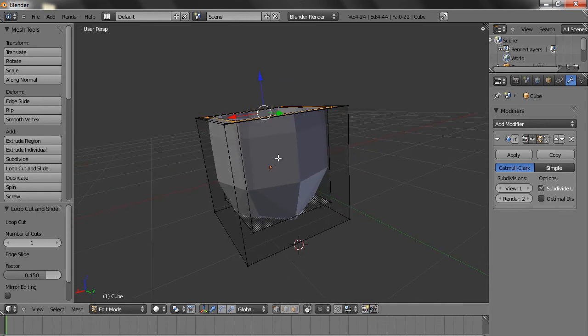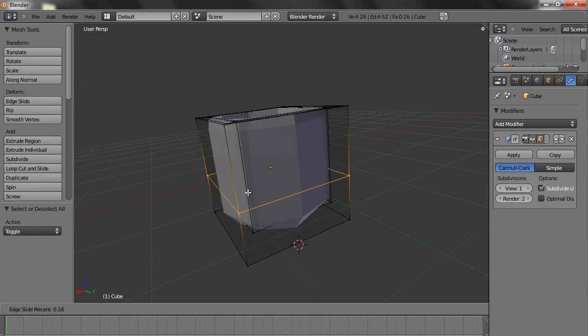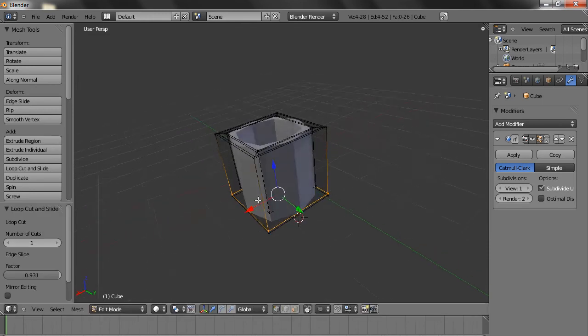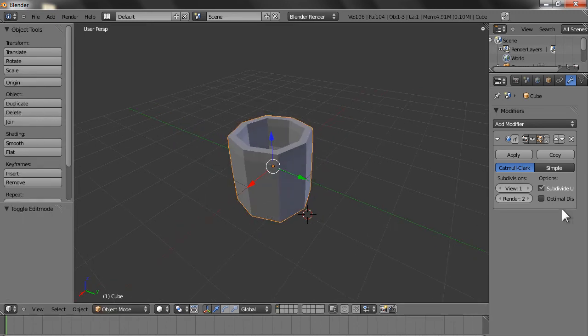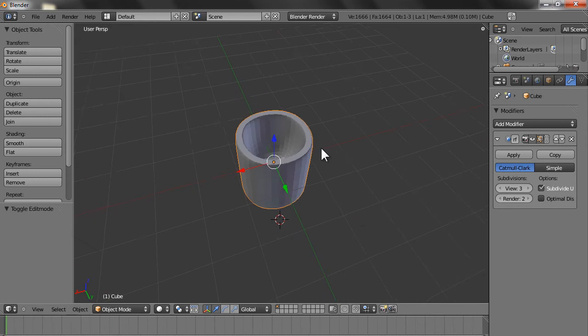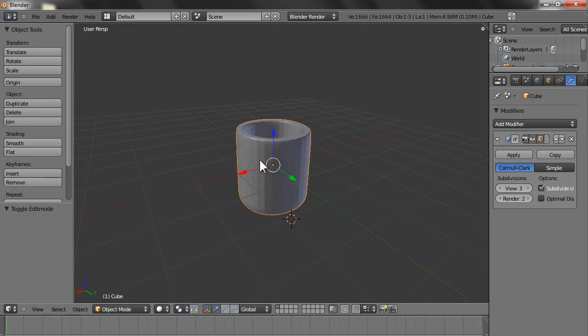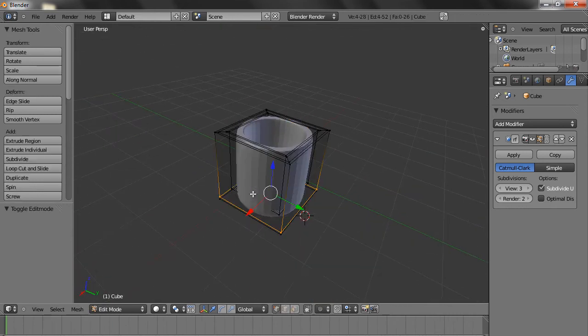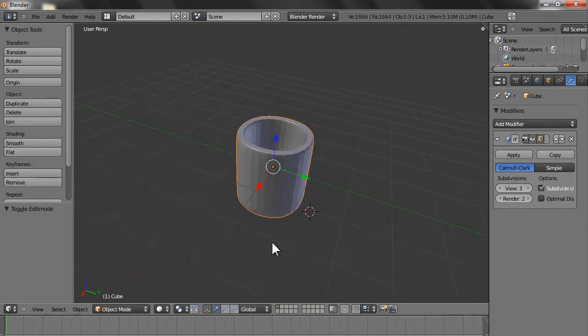Now to make sure that the cup is a little flat along the side and has a flat base also, we create a loop like this and come out, increase the subsurf, and here we have a smooth flat cup.